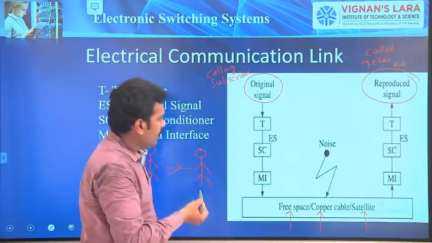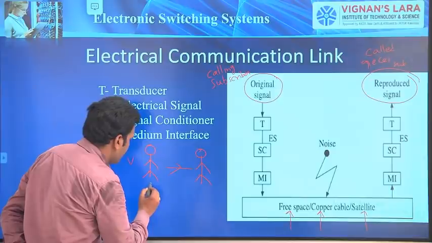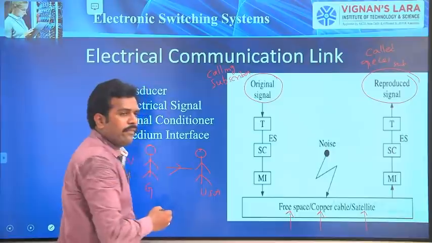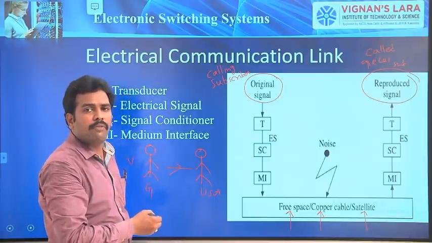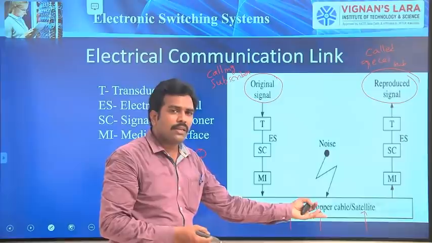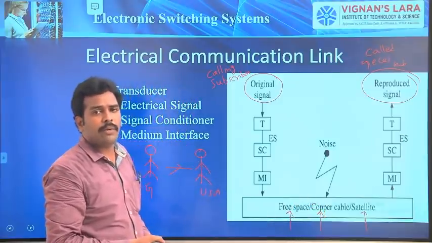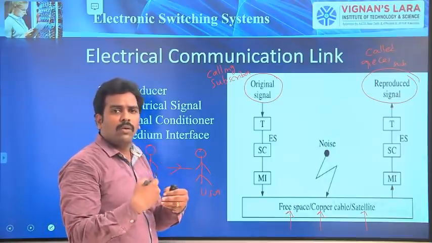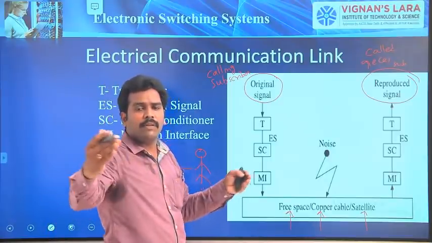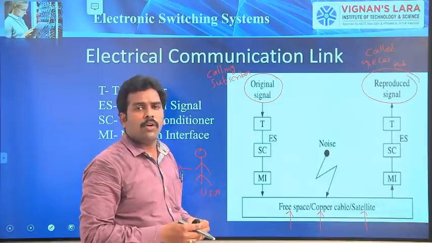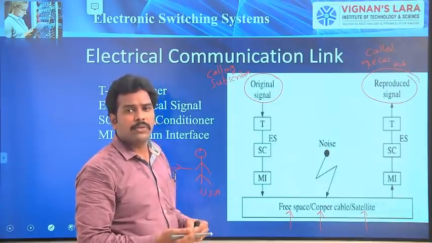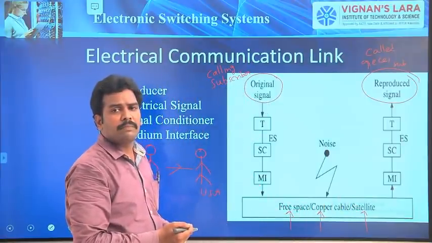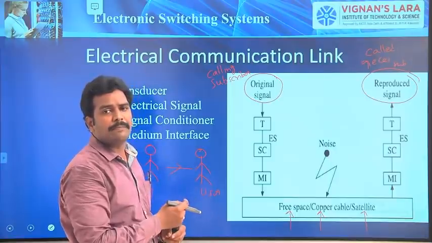The same case, if he is at Guntur and he is at USA, in that case, which type of communication path is helpful for us? If I am using copper wire, no, right? Because hundreds of kilometers I have to lay the wire. To overcome the attenuation, we have to put repeaters. That is more costly. In that scenario, what we have to do? We have to use a satellite as a communication path between the calling and called subscriber.